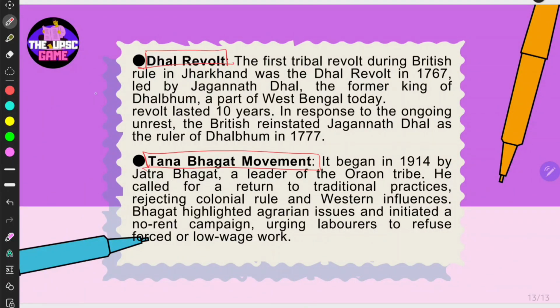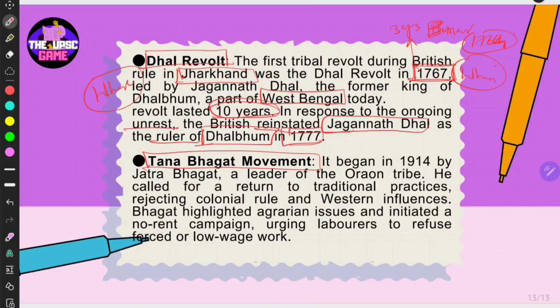And where did the Dhal revolt happen? It happened in Jharkhand. And when did it happen? It happened in 1767. This is just three years after Buxar, right? The Battle of Buxar, that is 1764. You can just remember like that. The Jharkhand and West Bengal regions, right? The revolt lasted 10 years, which is a very long period. In response to the ongoing unrest, the British reinstated Jagannath Dhal as ruler of Dhalbhum in 1777. This could be, we can write what is the outcome, right?